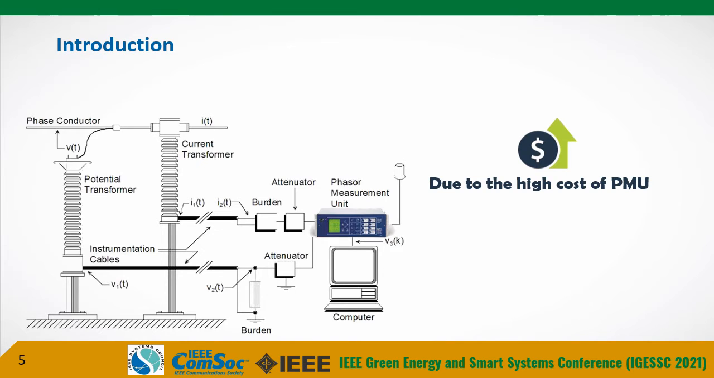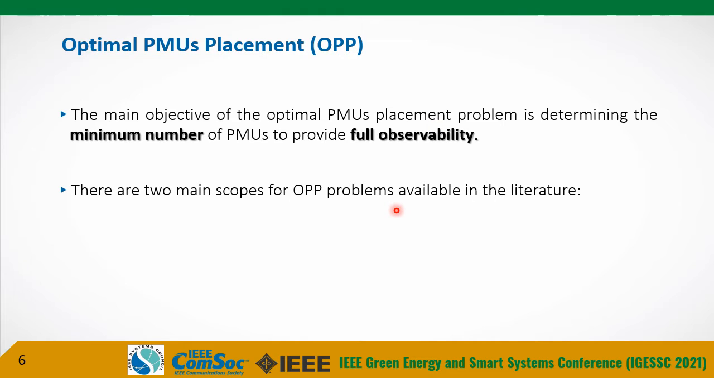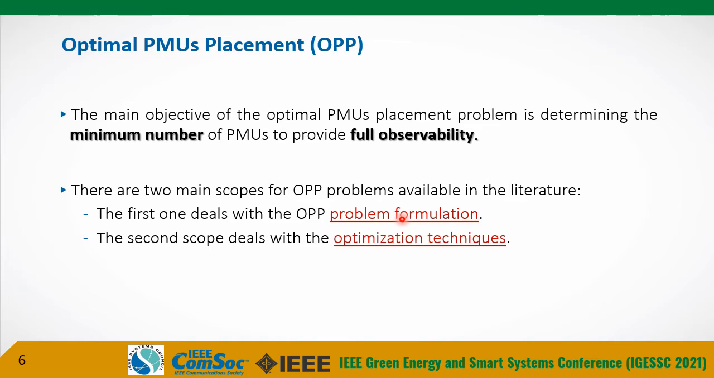From this point, many researchers have taken up the question of optimum PMU placement, or optimum PMU location, to select the optimum number of PMUs and their locations for full observability of the power system. The main objective of the optimum PMU placement problem is determining the minimum number of PMUs to provide full observability of the power system. There are two main scopes of the problem. The first one deals with problem formulation, and the second one deals with the optimization techniques that have been used to solve the OPP problems.